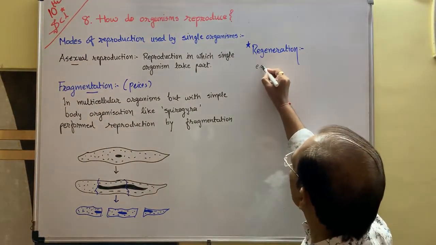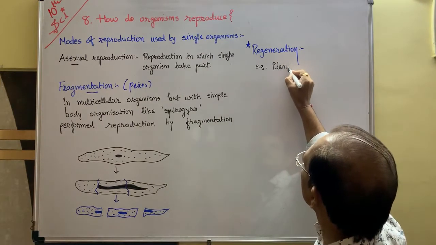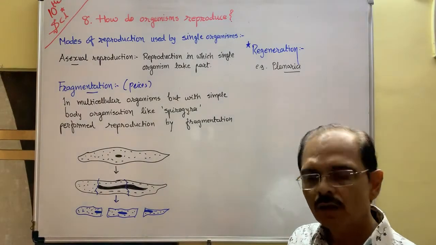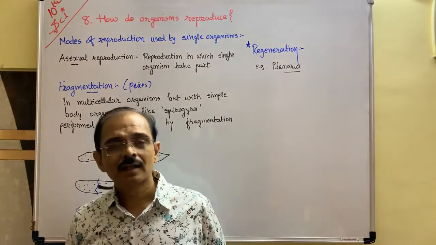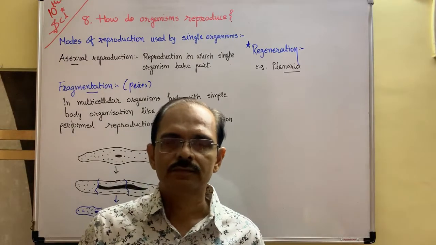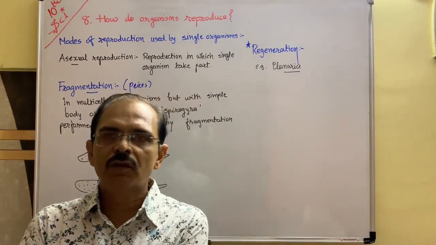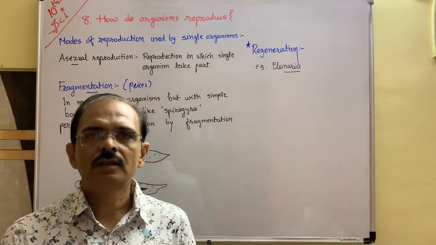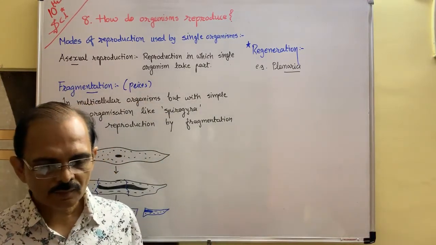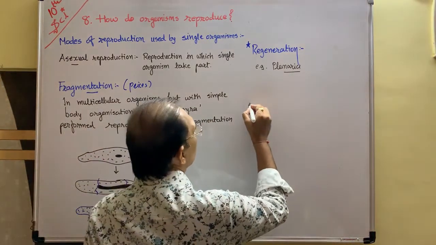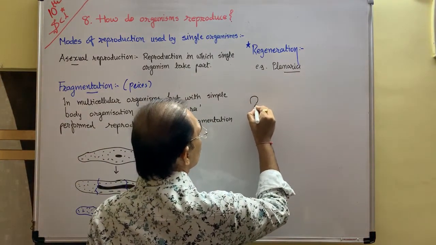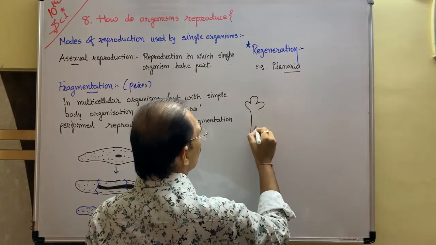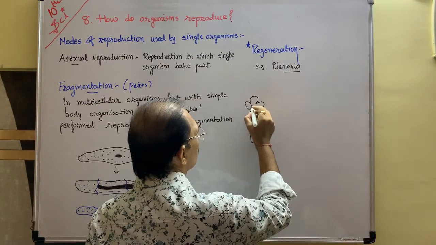As for example, here it is planaria. Remember, planaria is the only organism which has an eye spot. During evolution also, the first eye spot ever recorded on the earth is in planaria. Now, planaria perform regeneration during reproduction.